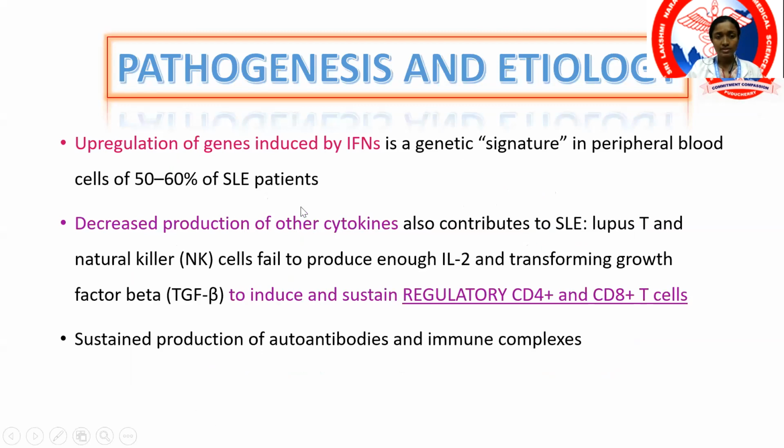Some of the genetic factors seen are upregulation of the genes which are induced by interferons. Interferons are cytokines, and there is upregulation of the genes induced by these interferons in almost 50 to 60% of individuals with SLE. As well, there is decreased production of cytokines that are responsible to regulate or sustain the regulatory T cells. That again contributes to an abnormal activation of the immune system. And also there is sustained production of the autoantibodies and immune complexes. The mechanisms to curb the overproduction of the autoantibodies are malfunctioning here.